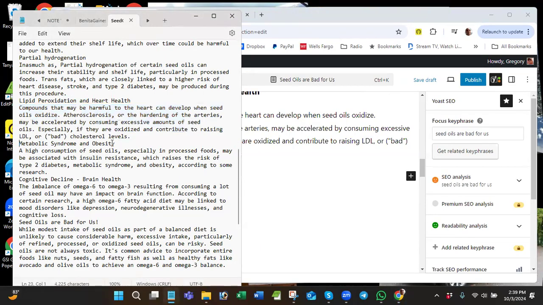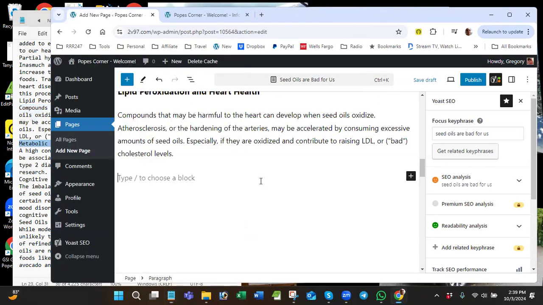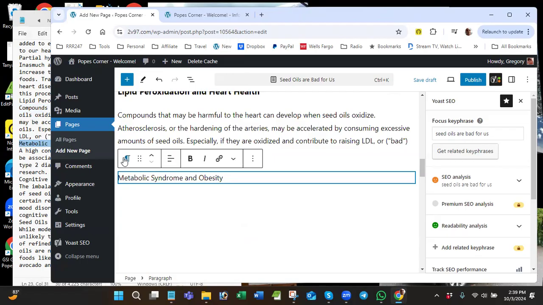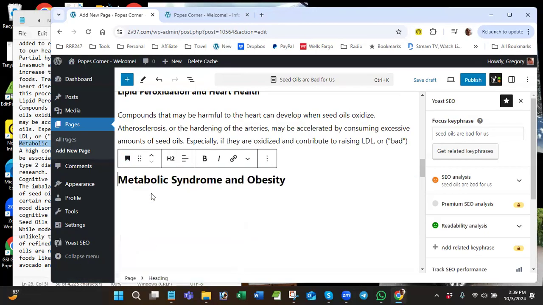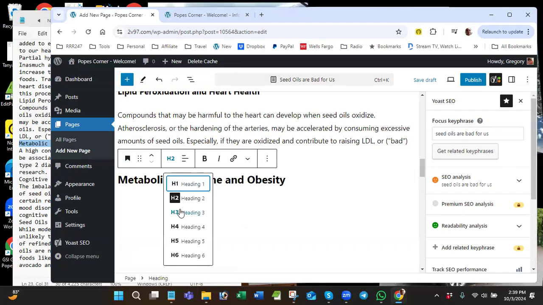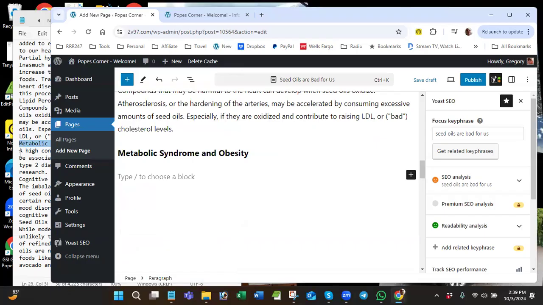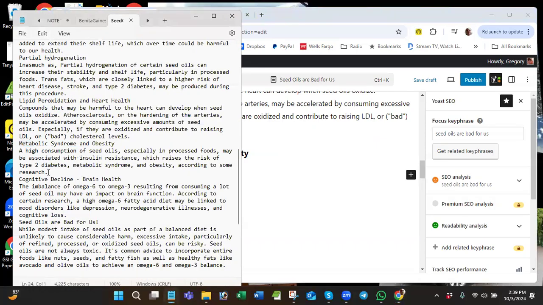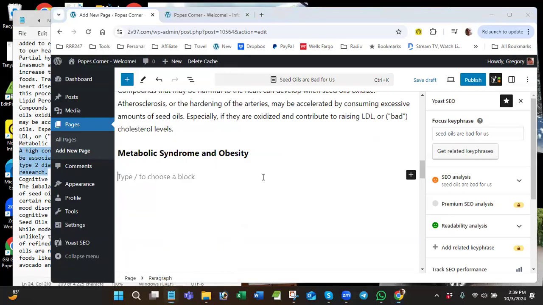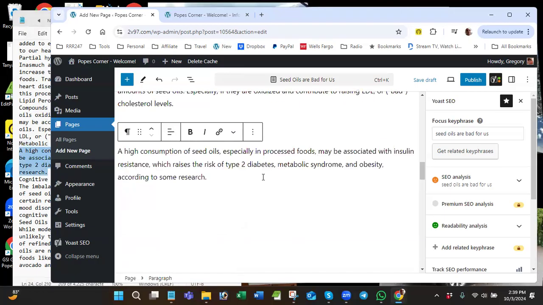Okay, metabolic syndrome and obesity. So that's another key point, and we're going to talk about that. Oops, I didn't change it to a heading, so I'll use this feature right here. Heading and H3. Okay, now I need to hit enter. High blood pressure or high consumption of seed oils. Cognitive decline and brain health. Control C. This one. Control V, enter.